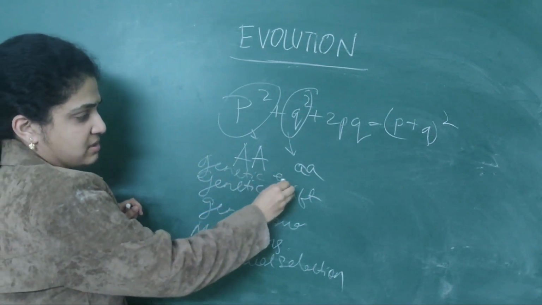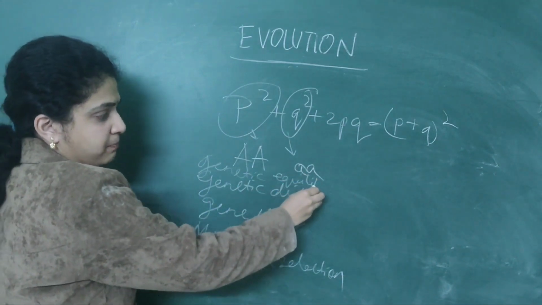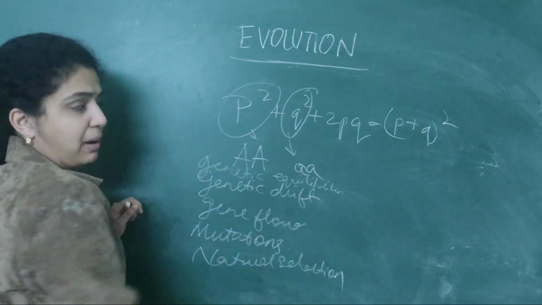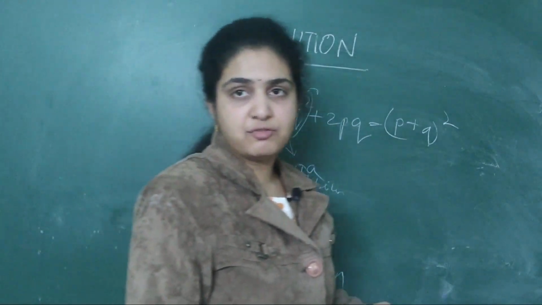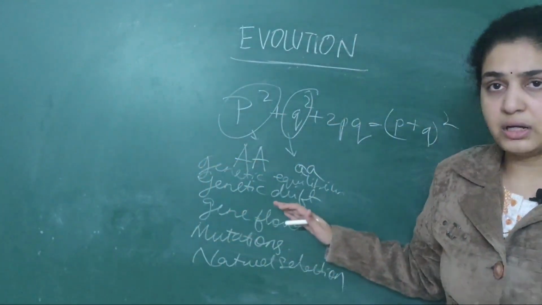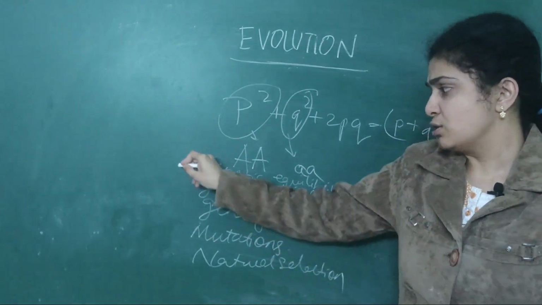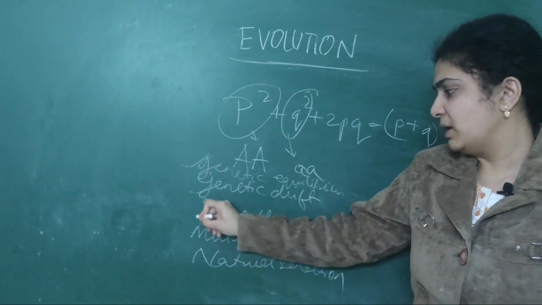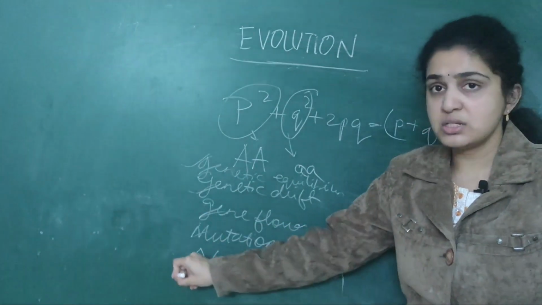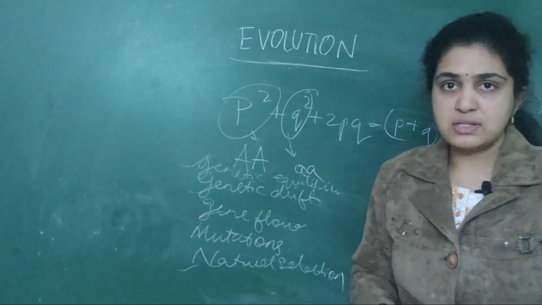These are the 5 factors which will influence the Hardy-Weinberg equilibrium. I want everyone to remember these 5 things because it is very important from the exam point of view. They'll give you options and they'll give you all of the above also. So gene flow, genetic equilibrium, genetic drift, mutations, as well as natural selection.